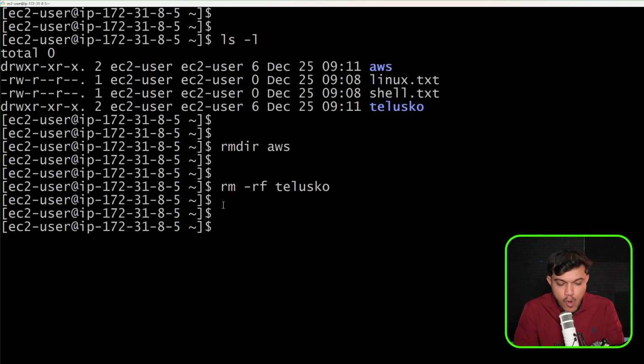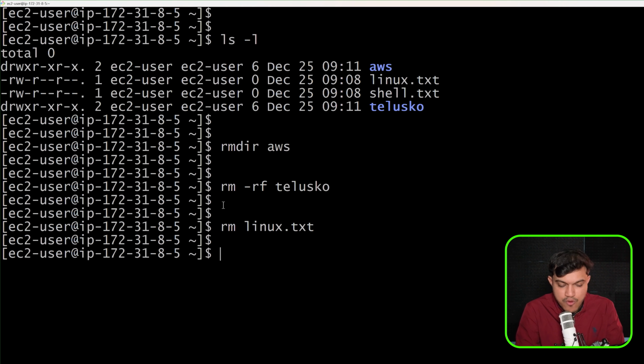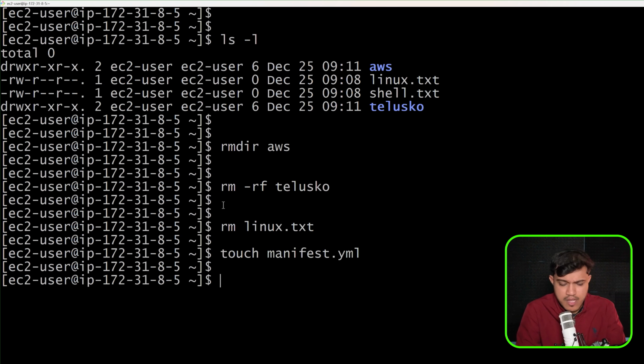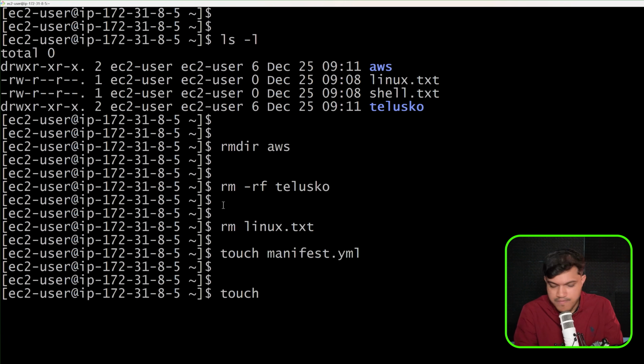And similarly, if you want to delete some of the files, remove, and you have to specify the file name. I'll say here linux.txt. It will delete this file. Maybe we have one more file here. I will create one with touch. It's a command we use to create an empty file. I would like to create one more empty file, maybe I'll give it as manifest.yaml, a Kubernetes manifest file. It could be anything. I'll create one more with touch, maybe aws.txt. Anything is fine. All right.